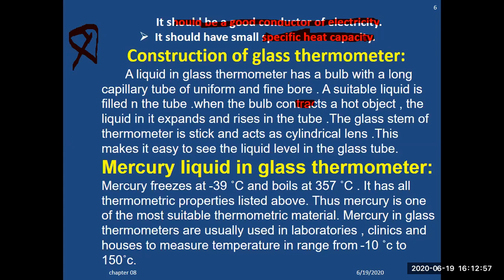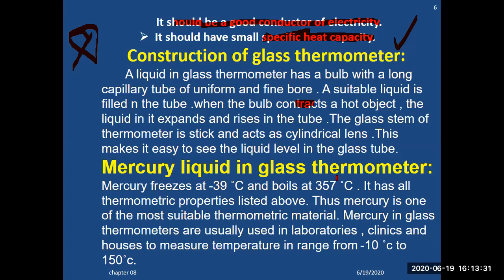So this is the construction of the glass thermometer, and it also has a constriction in the neck, just above the bulb, which stops the fast flowing of the mercury back to the bulb. You must have seen that the doctor makes a jerk when he measures the temperature. He is trying to move the liquid inside the bulb so that expansion takes place again and it gives the correct reading. The glass stem thermometer is thick and acts as a cylindrical lens, which I have already explained.